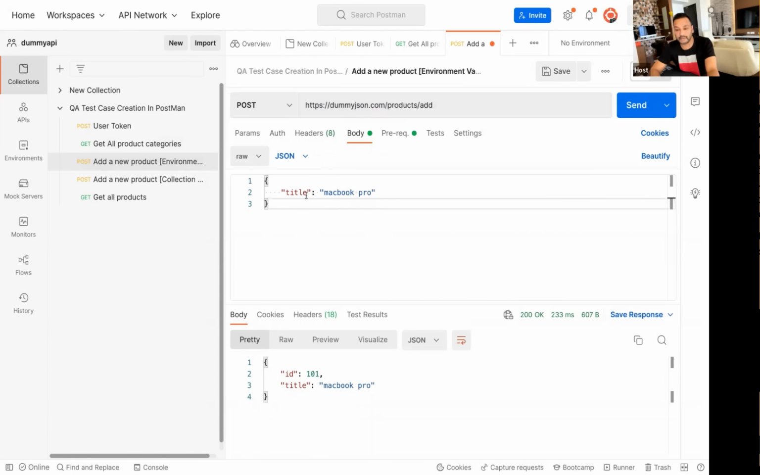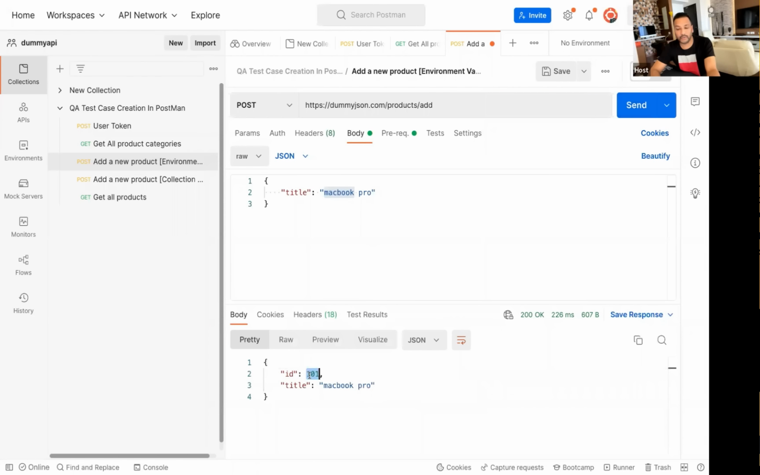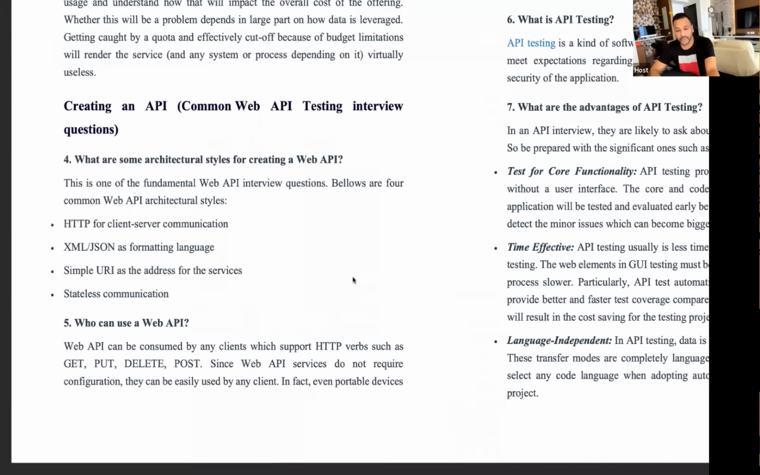And as a body, I'm passing title MacBook Pro, for example. So when you hit this particular API, see, it's actually adding the ID equal to 101 and title equal to MacBook Pro. So one database entry will be created over here like this, right? So this is what you can do from any client. This client could be anything. Okay.